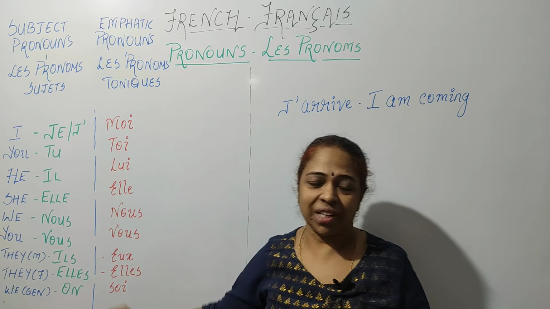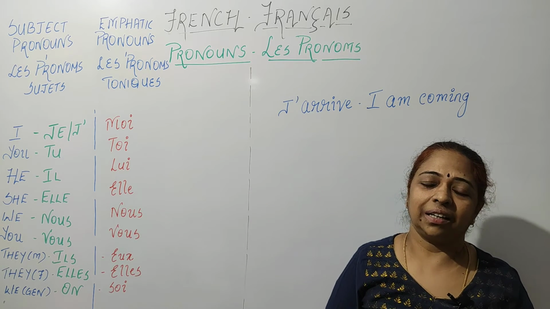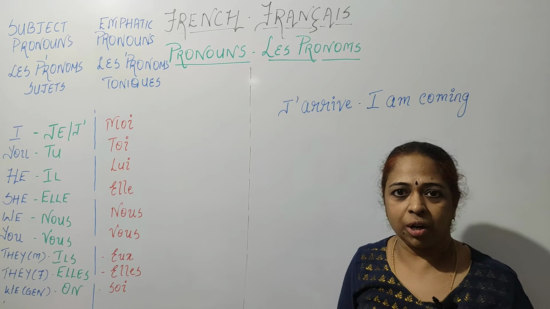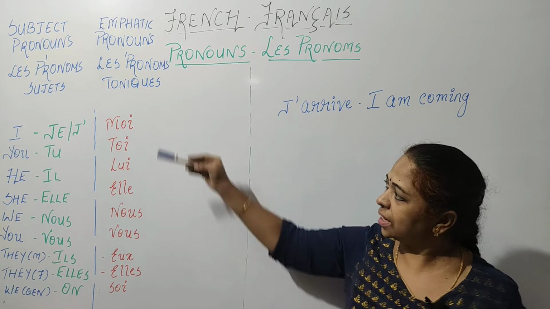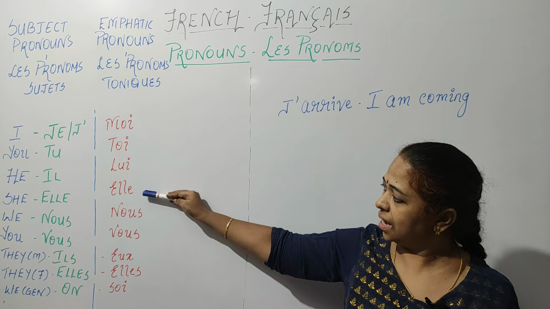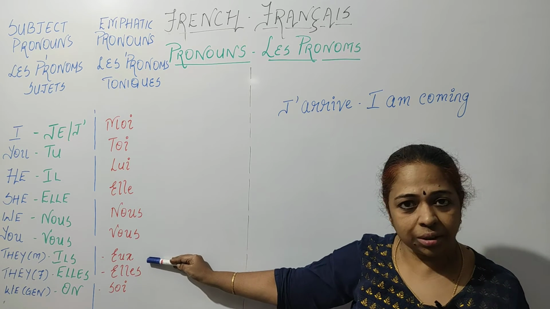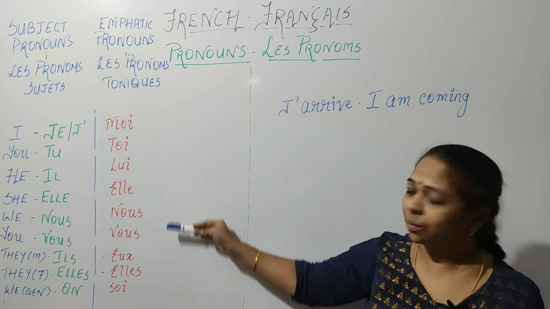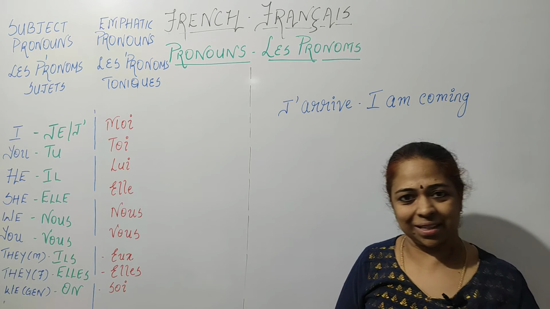Now the next one we are going to see is the emphatic pronoun. That is the disjunctive, also called the stressed pronoun. In French, they are called les pronoms toniques. So let us see: moi, toi, lui, elle, nous, vous, eux, elles, soi. So these are the pronoms toniques. Now let's see how they will be used in sentences.